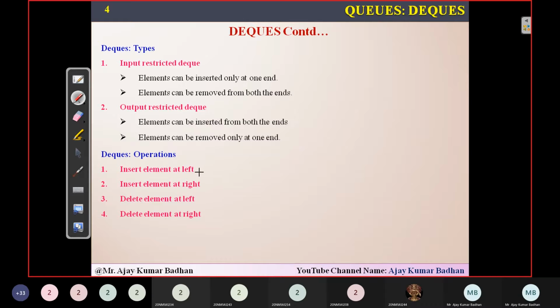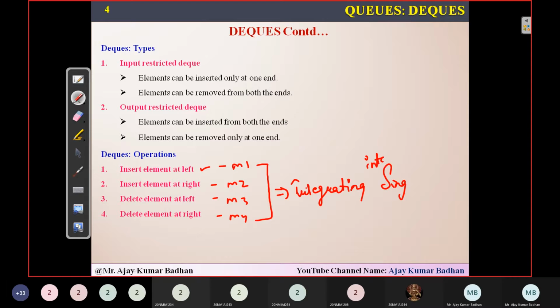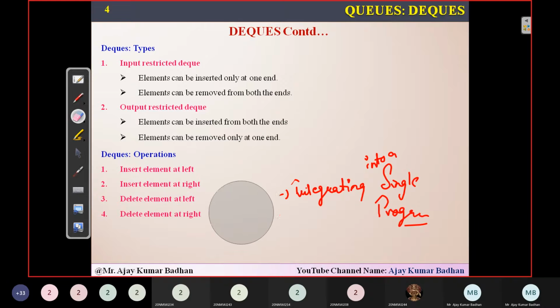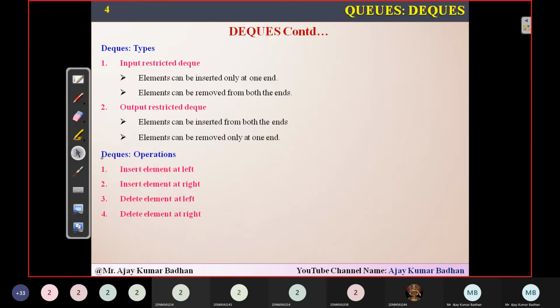I will be showing you modules. Inserting an element in the left is module one. Let us suppose this is module one, this is module two, module three, and module four. One by one, I'll explain it. Later, when I show you the program, I will simply integrate them into a single program. For simplicity, I have divided the entire program into four parts: inserting elements on the left, inserting at the right, deleting an element at the left, and deleting an element at the right. Then I will combine all together as a single program.